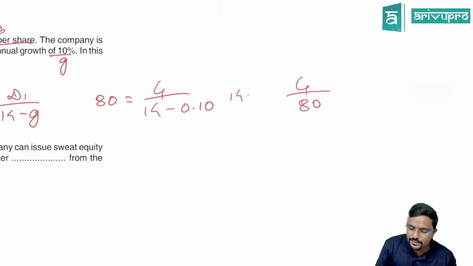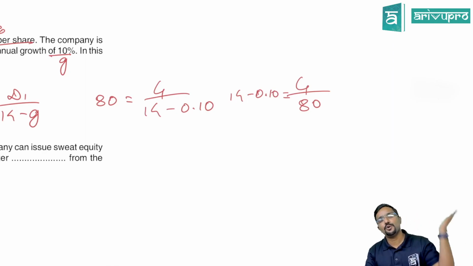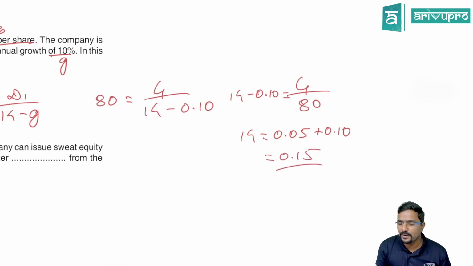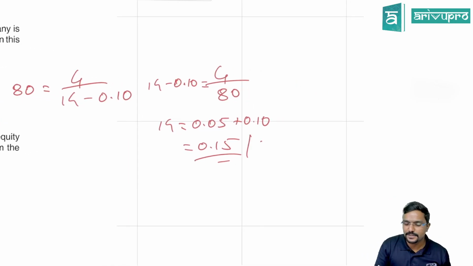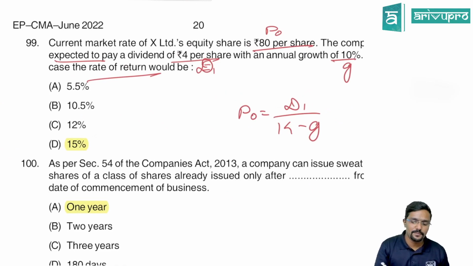So on the other side you take K minus 0.10. So 4 by 80, you will get 0.05. Bring 0.10 to the other side. So add up 0.05 plus 0.10. How much will it be? 0.15, or 15%. K is how much? 15%.